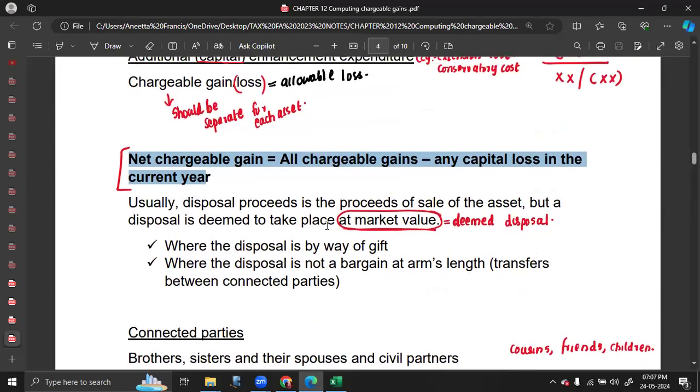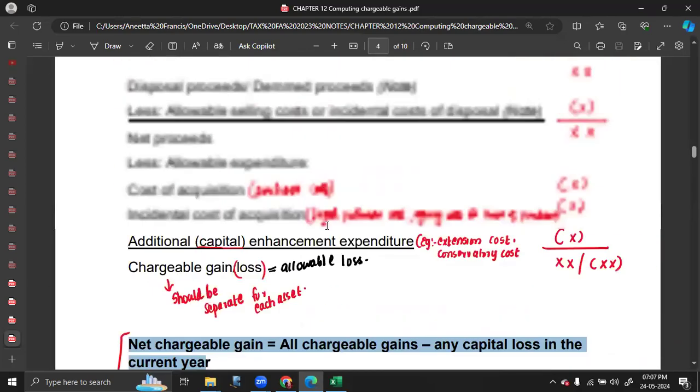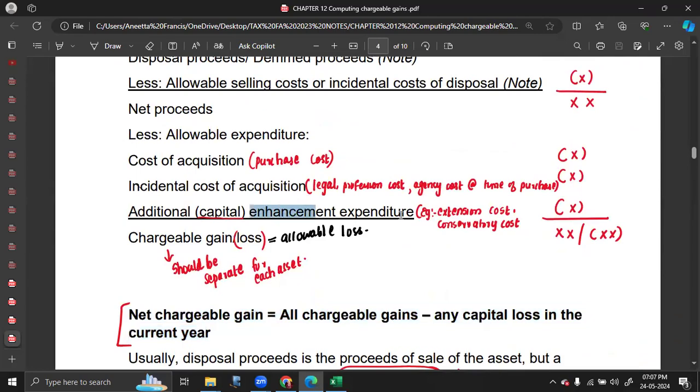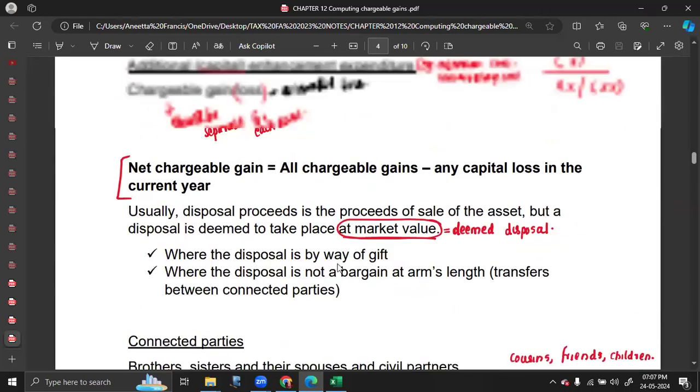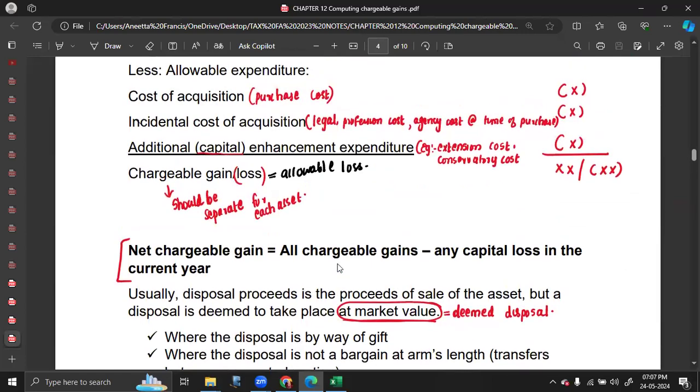Now keep in mind, there are a couple of points we have to remember. Enhancement expenditure is given here. So what expenses can be considered as enhancement expenditure? Expenditures which are of capital nature. For example, improvement, extension, conservatory added, or enhancement expenditure as such. Any revenue nature expenditures have to be ignored. For example, repair, maintenance, replacement, redecoration are all examples of revenue expenditure.